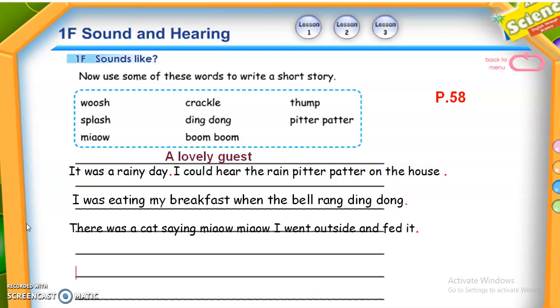Now, use some of these words to write a short story. Here we have sound words. Okay, we will use them to write a short story on your science book page 58.